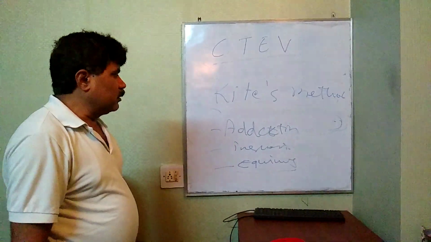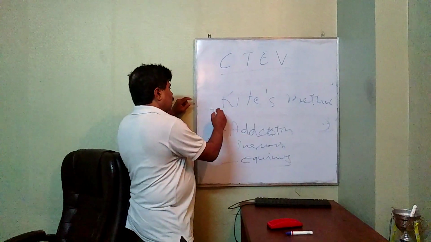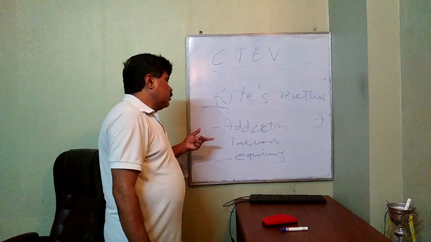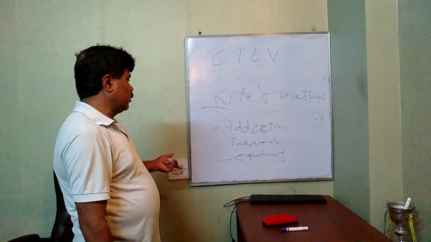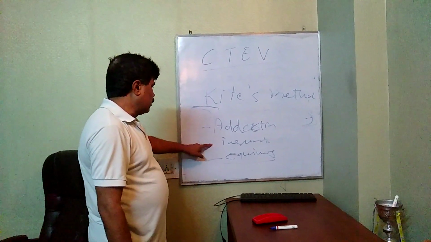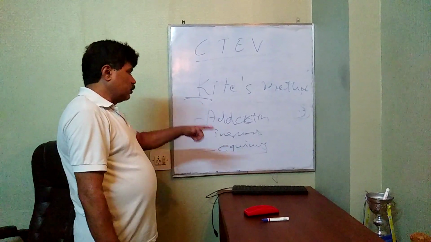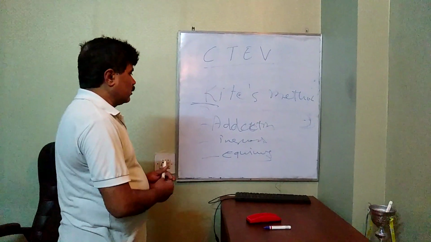So correcting in this sequence is needed in the case of Kite's method. Otherwise it will lead to rocker bottom deformity if you start correcting from the equinus. So start correcting from adduction, then inversion, in this direction, not the opposite direction. It's very important in Kite's method.